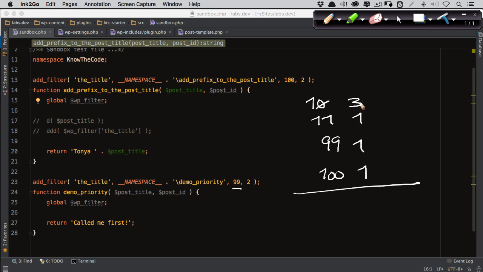Here's what I want you to get. There are 3, 4, 5, 6 total times that post title gets evaluated and changed. Okay? 6 times. So it is accumulative. So in this 3, the first one had a chance to change it. Then the second one changed it. Then the third one changed it. And it's accumulative. By the time it gets to here, it's been through all of these and been changed by every single one of them. So this is the final result of what gets sent in.